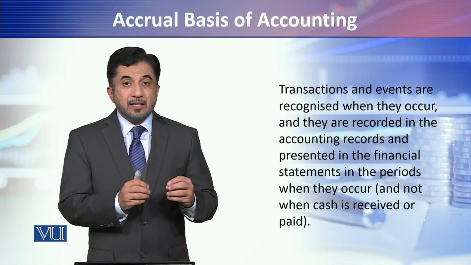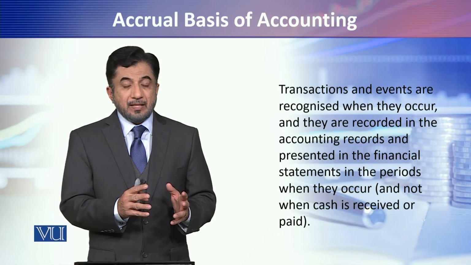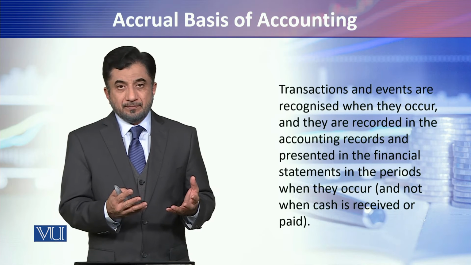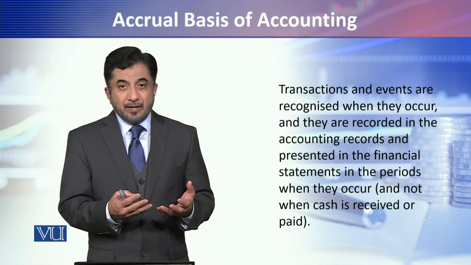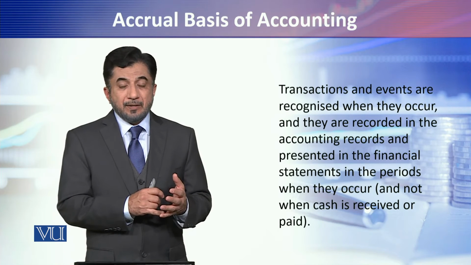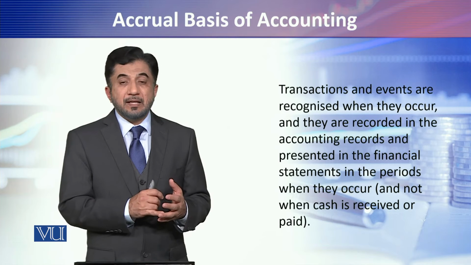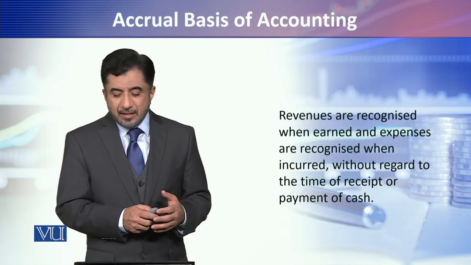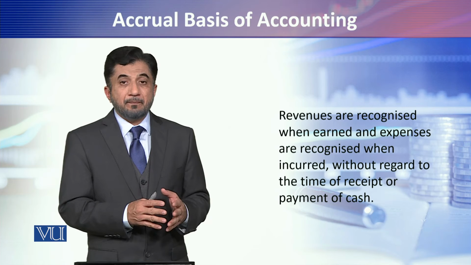As and when the transaction or event has occurred, that would be accounted for, and then that would be measured accordingly. Okay. Occurrence doesn't mean payment of cash or collection of cash. Occurrence means the expense has been incurred and the revenue has been earned.